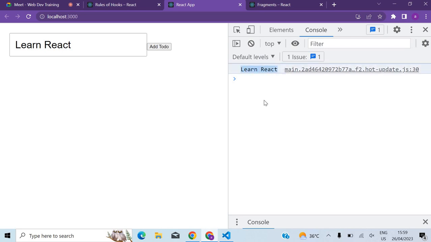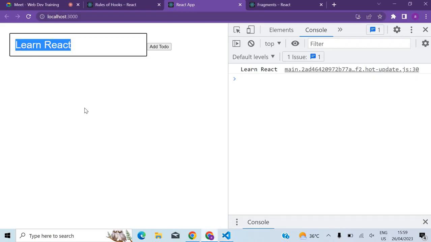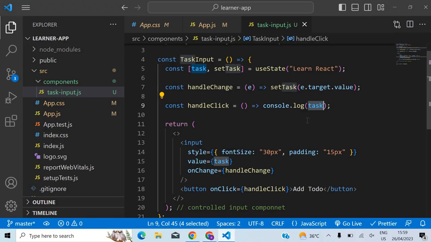So this is the first step. Inshallah we will improve on this. But I want to point you to one thing: you see how easy it is to get this value, whatever value was inside this input. You didn't even notice that, right? What would have happened if we didn't use this controlled approach?